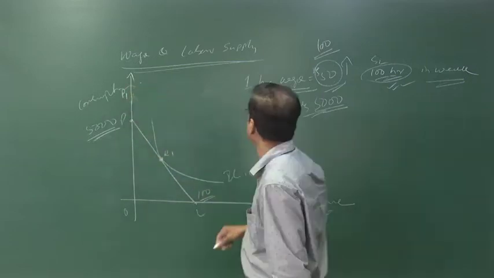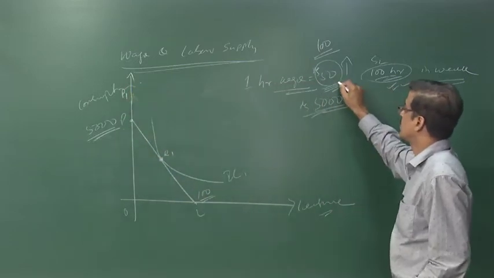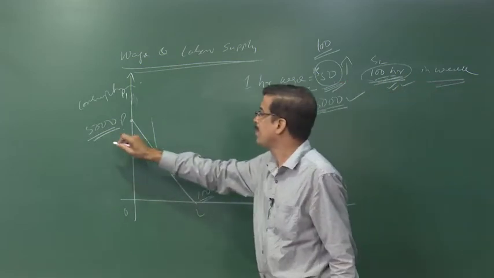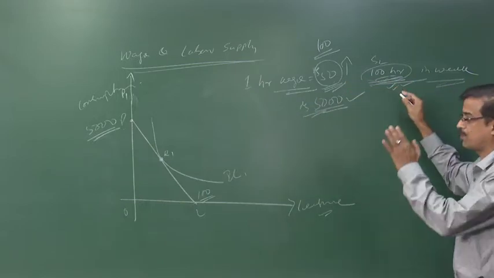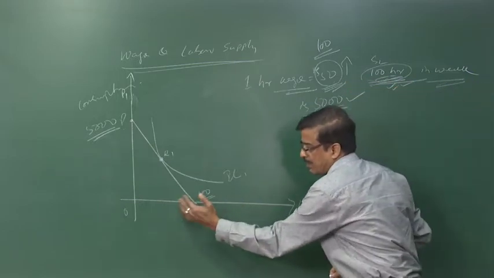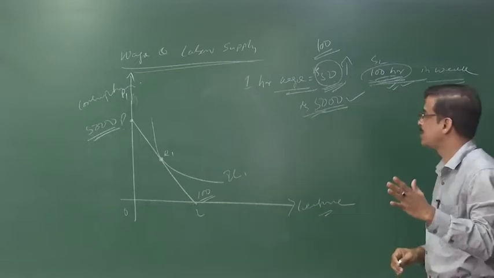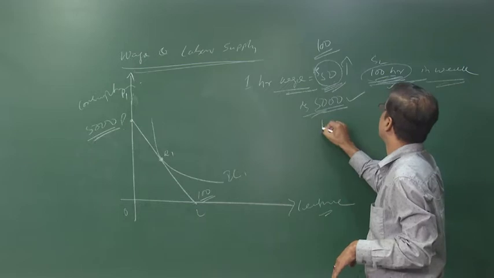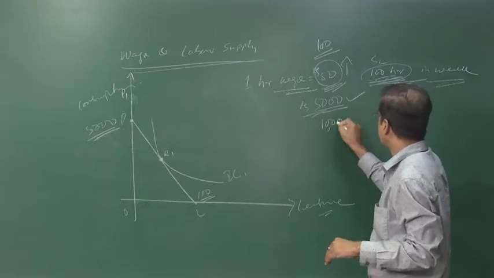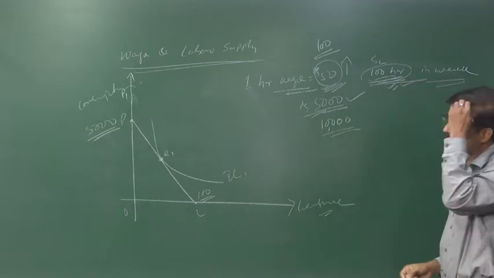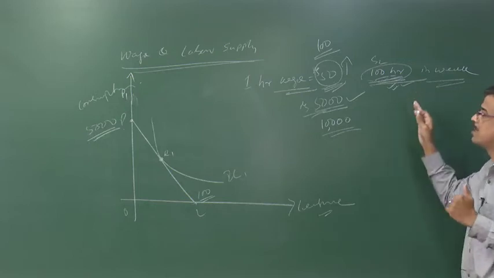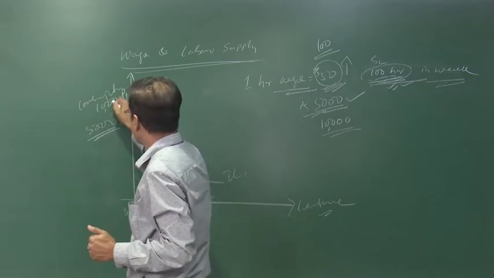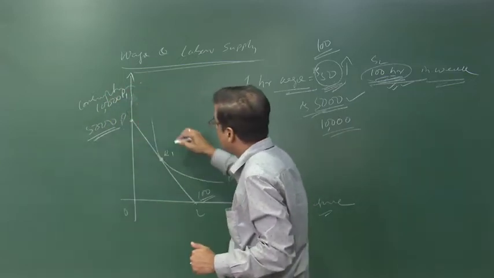Why is it so? Because if he gets 50 rupees and works 100 hours, he gets 5000 rupees. Now the working hours are to be fixed in a particular week, so at 100 rupees per hour he will get a total of 10,000 rupees. He receives 10,000 rupees for 100 hours of working.